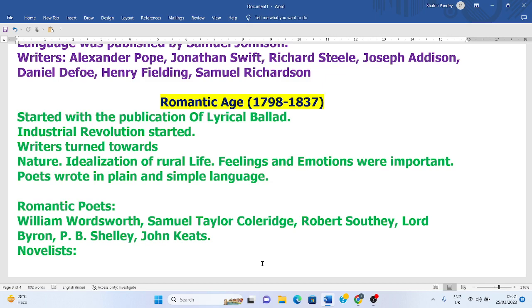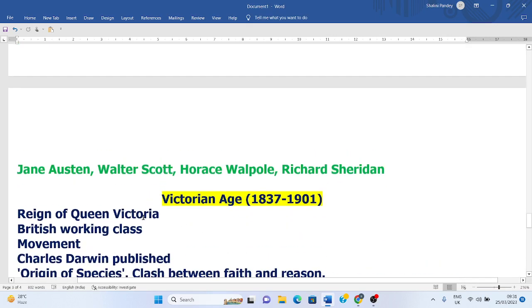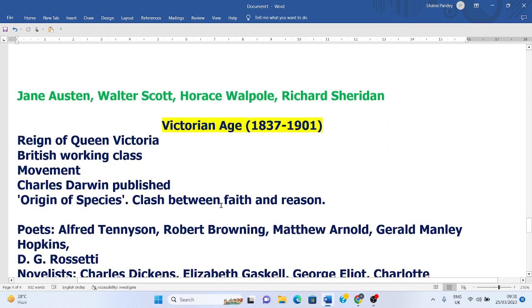and the forerunners of this age are William Wordsworth, Samuel Taylor Coleridge, Robert Southey, P.B. Shelley, Lord Byron, and John Keats. Now, novelists were also popular during this age, and the popular novelists were Jane Austen, Walter Scott, Horace Walpole, Richard Sheridan. And Jane Austen was the great novelist of this age, the greatest novelist of this age.